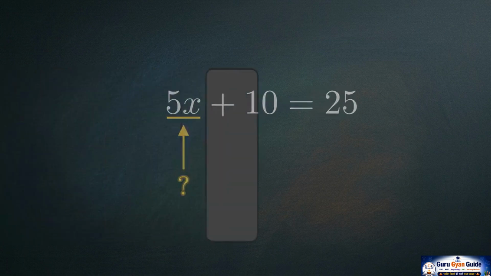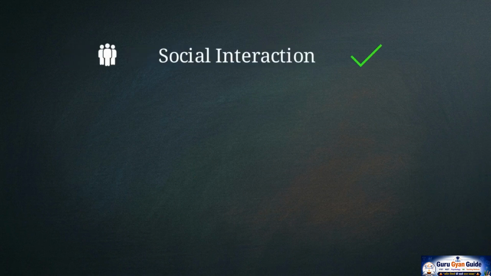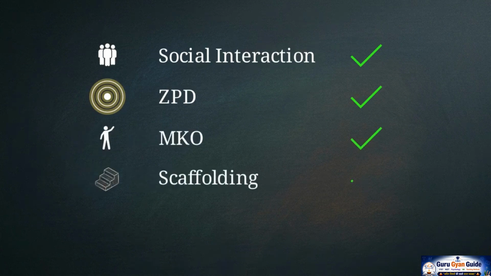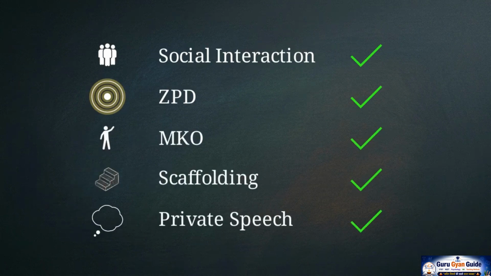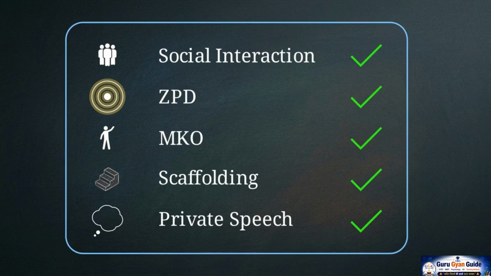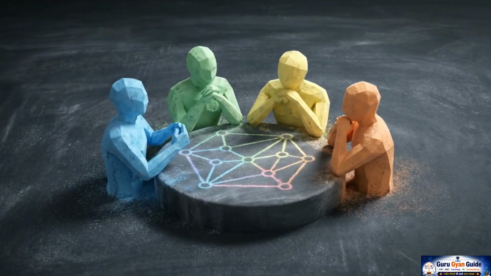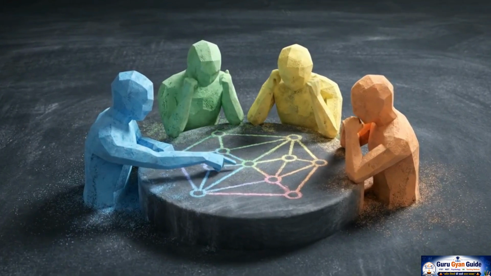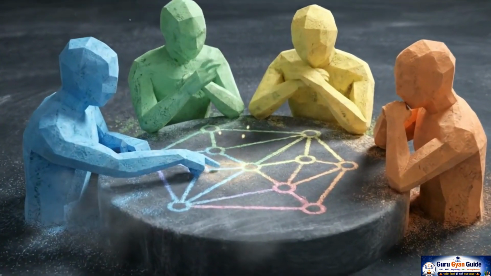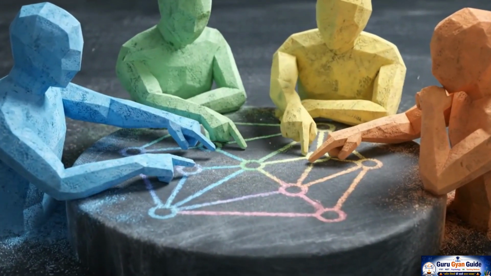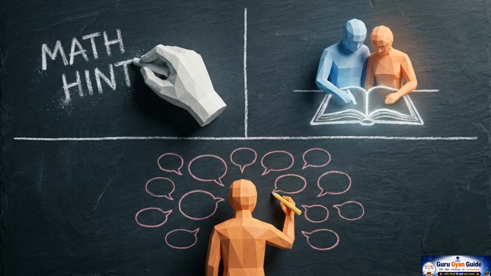When you're reviewing CTET questions, look for these 5 markers. If the scenario involves social interaction, a ZPD, an MKO, scaffolding, or private speech, you found a Vygotsky question. This is also why Vygotsky supported group activities. In a group, peers act as MKOs for each other, helping the whole class progress together. Whenever a CTET question features temporary hints, peer collaboration, or self-regulating speech, you can be certain you're looking at Vygotsky's theory in action.